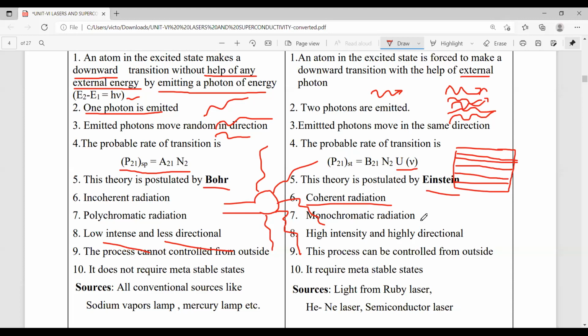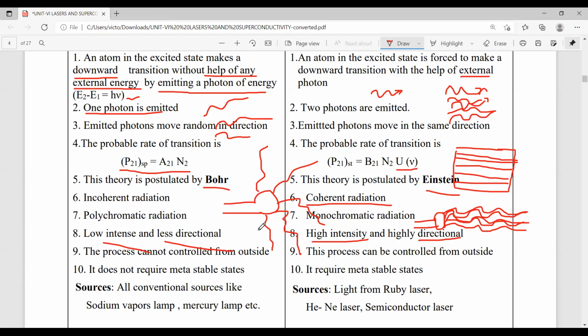Whereas in a laser beam, all the light rays move in the same direction with the same phase, and they maintain a constant path and have the same wavelength. Okay, so automatically they have high intensity and high directionality. And what is monochromatic radiation? Monochromatic radiation is nothing but a radiation consisting of a single wavelength.